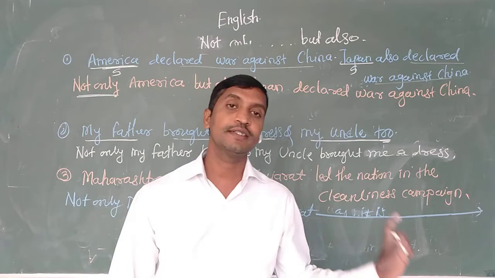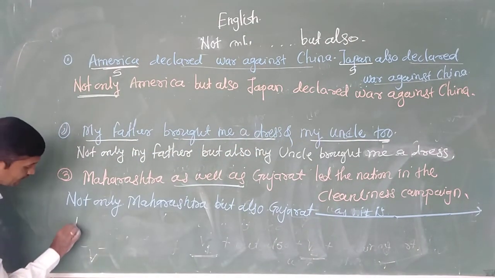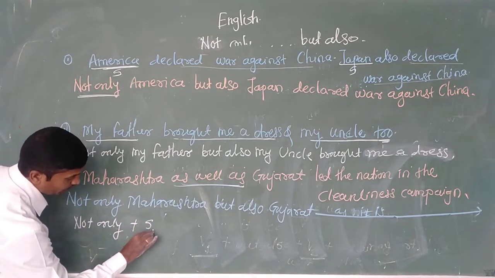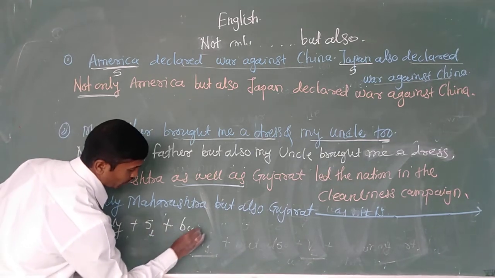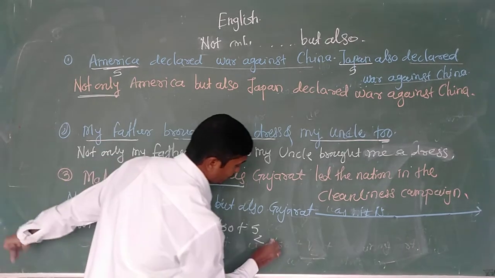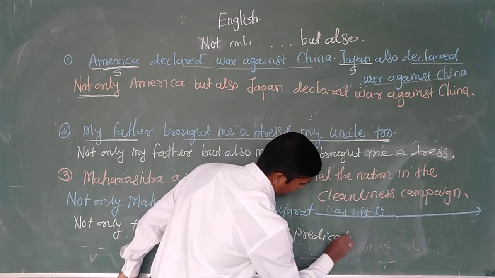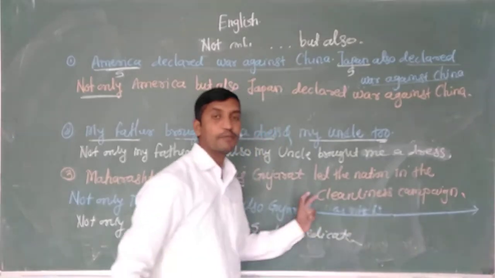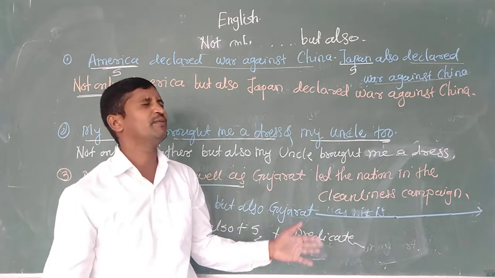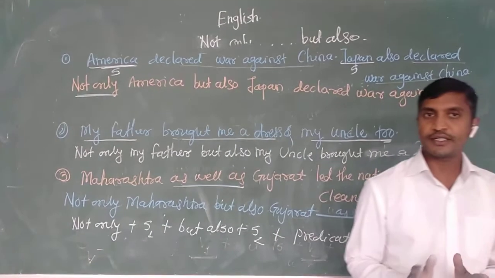Got it? That is the usage of the subject, my dear students. In that case we can make a structure like this. Not only subject 1 but also subject 2 plus predicate, whatever predicate is there. Predicate means verb plus remaining part there. So that is the use of not only but also in sentences like this. Okay, got it? Got this much?